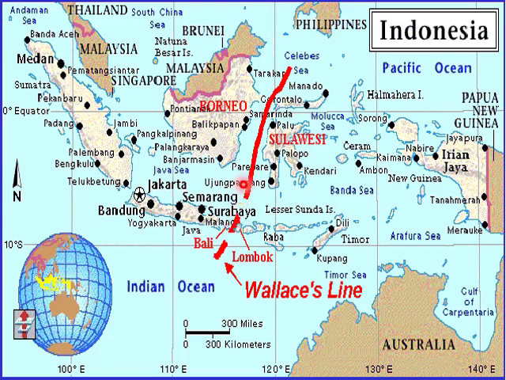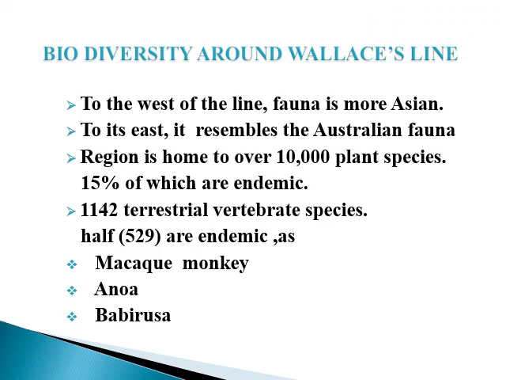The Wallace line is basically separating the two regions, Borneo and Sulawesi. If we talk about the biodiversity around Wallace's line, to the west of the line, fauna is more Asian, and to its east side, it resembles the Australian fauna.